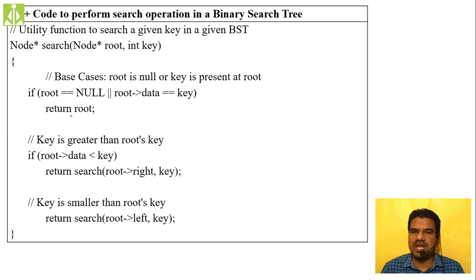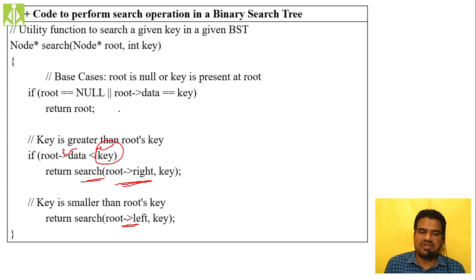Likewise, if the key value is greater, we have to do the same operation. As you can see over here, root of data is nothing but the actual value at the root node, and that root data we are comparing with the key value. If the key value is greater, we do the same search operation inside root of right. We are ignoring the complete left part and searching in the right part. If it is not greater, it is ultimately smaller only, right? So simply perform the search operation inside the left side subtree.